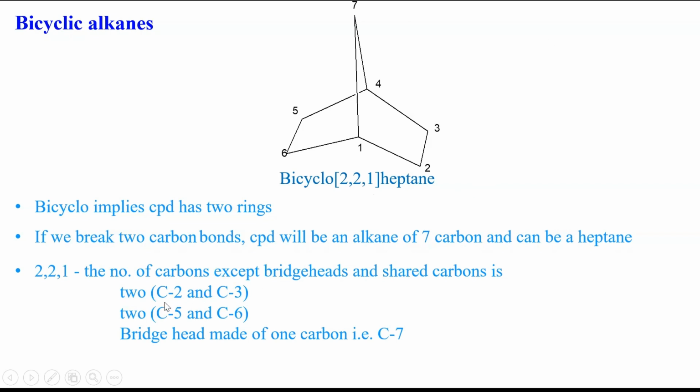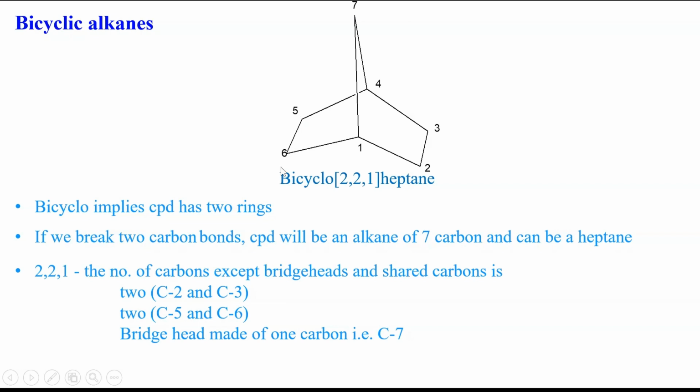Here, this first 2 stands for C2 and C3, the 2-3 side of this bicyclic ring system, and another 2 stands for C5 and C6.